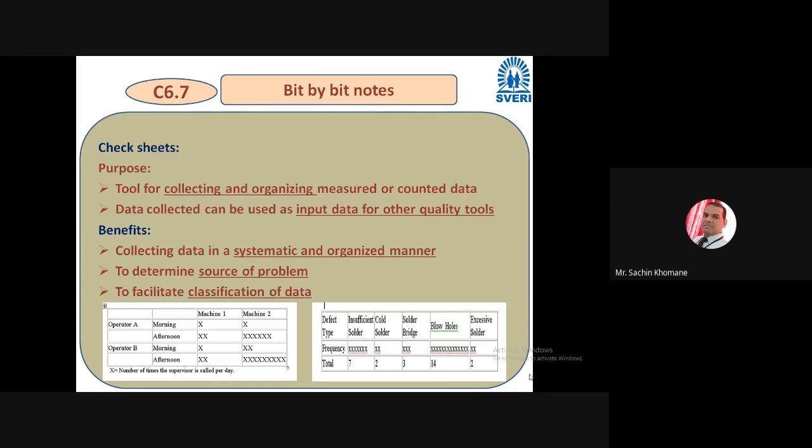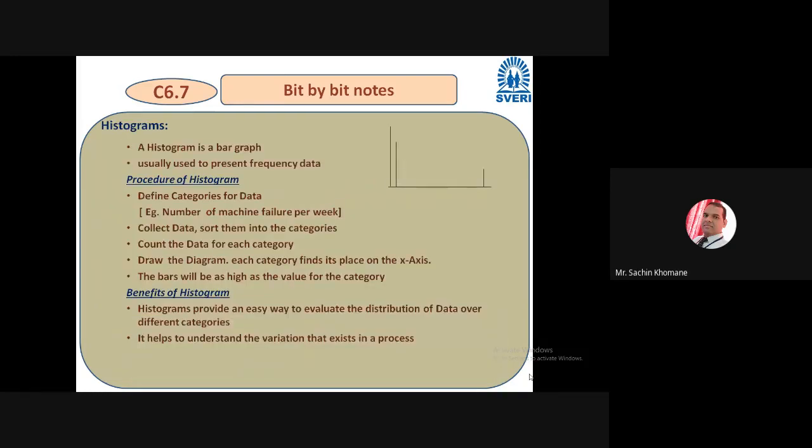So this example we have seen. Also we saw defects in soldering, how many times each defect arises, the frequency, right? So these sample check sheets we have seen. Then we saw the histogram. This picture itself indicates a histogram. Some people say it is like a bar graph. Okay, so we saw how it is drawn.